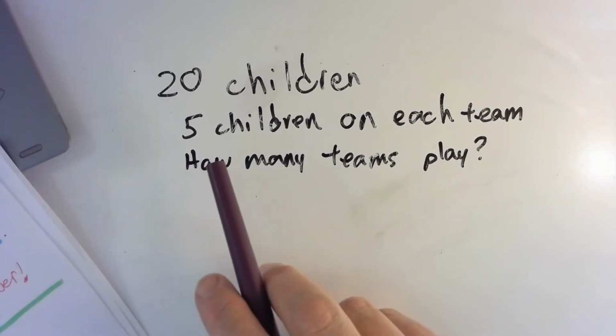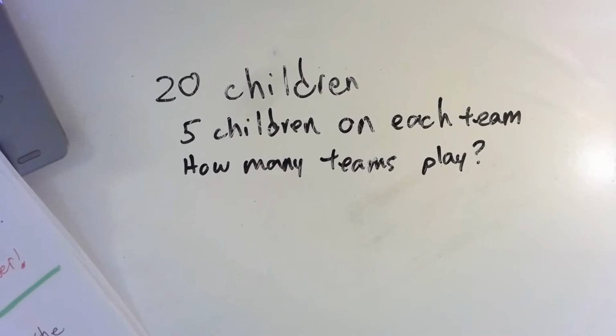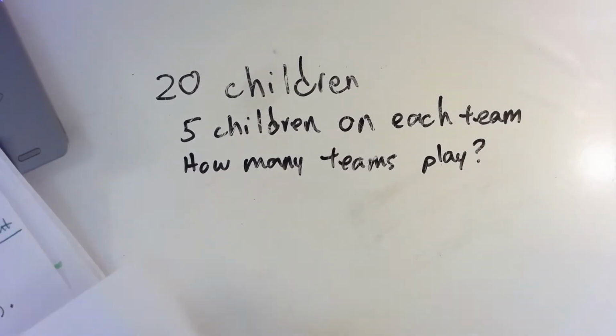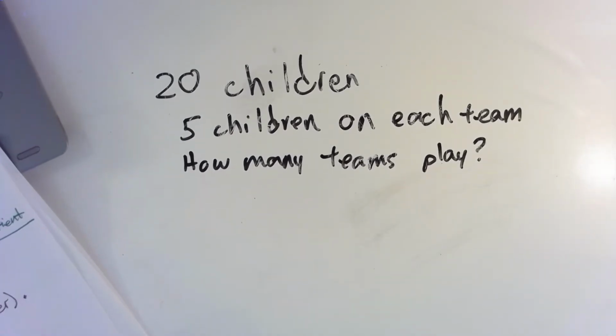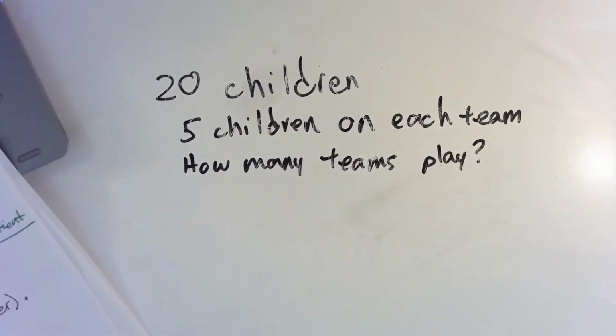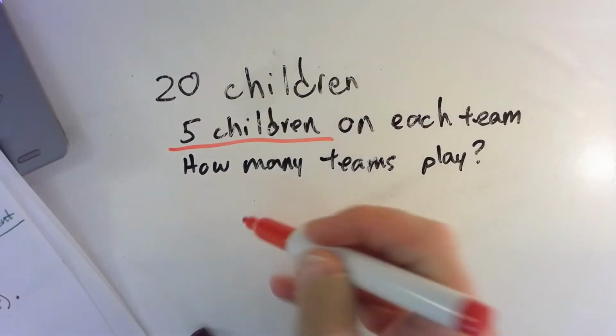So let's just say we have 20 children play a game. There are 5 children on each team. How many teams play the game? Okay, how many teams play the game? Okay, so we know that we have 5 children on each team.